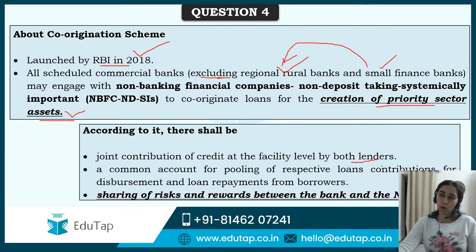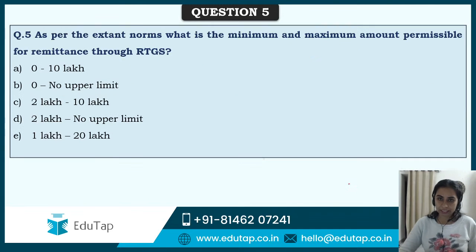Okay, coming back to co-origination scheme के features. According to it, a common account should be there between bank and NBFC for pooling of respective loans contribution for the disbursement and loan repayment from the borrowers. Sharing of the risk and reward has to be shared on an equal basis, right? So that's it guys. This is about the co-origination scheme.